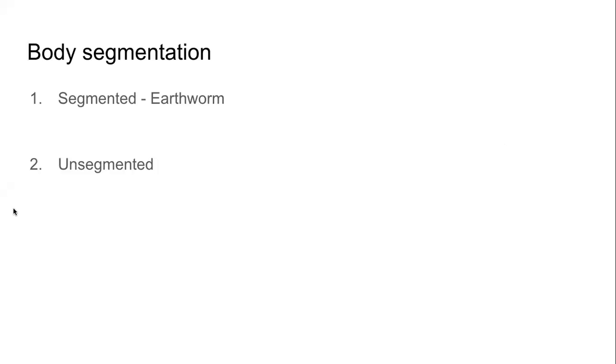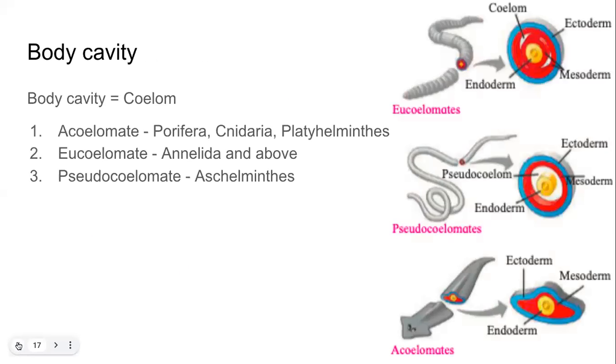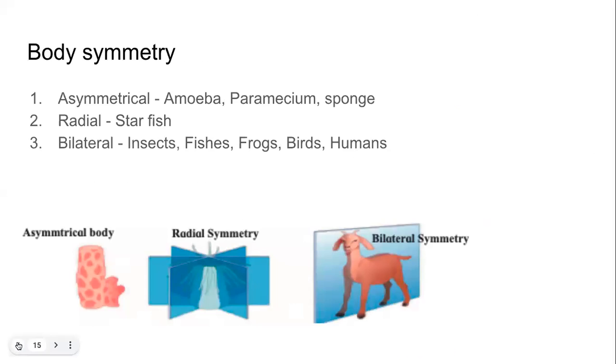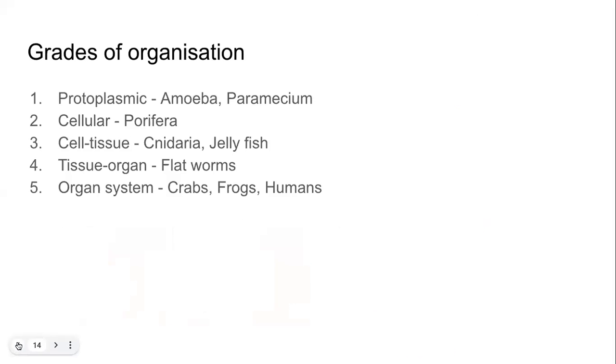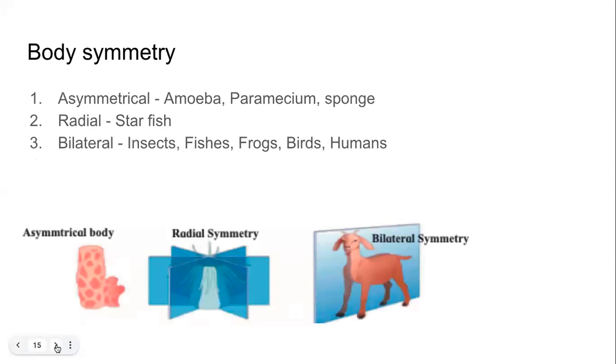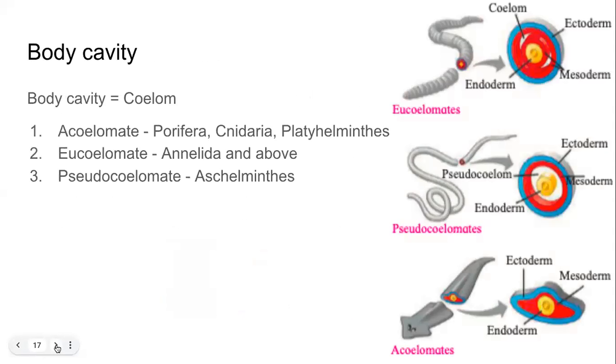Using these 5 criteria, body segmentation, then body cavity, germ layers, body symmetry, and grades of organization, organisms are classified in the 5 kingdom system. And remember, in the 5 kingdom system, we have Monera, Protista, Plantae, Animalia, and Fungi.